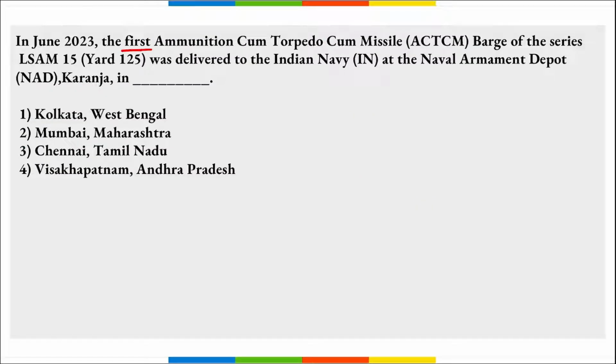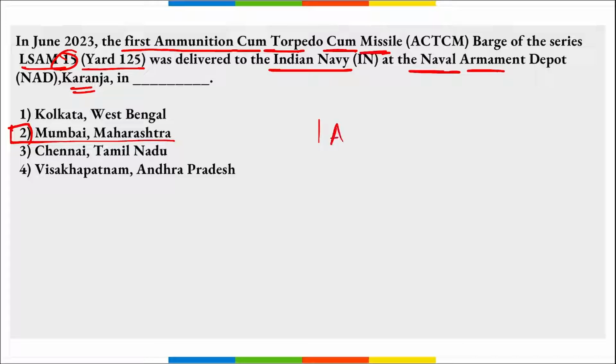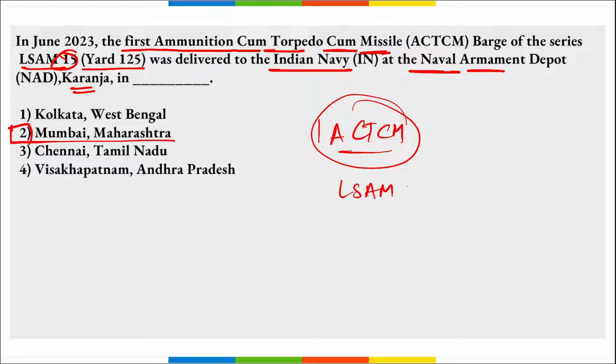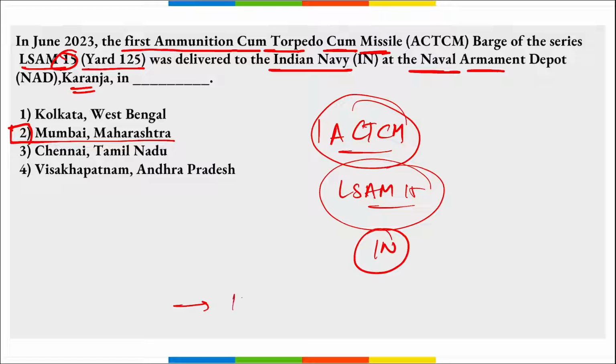Next, the first ammunition cum torpedo cum missile barge of the series LSAM 15 Yard 125 was delivered to the Indian Navy at the Naval Armament Depot in Karanja, Mumbai, Maharashtra. Correct? So remember, the first ammunition cum torpedo cum missile barge of the series LSAM 15 was delivered to the Indian Navy at the Naval Armament Depot in Karanja, Mumbai, Maharashtra. Correct? And a contract for 11 such